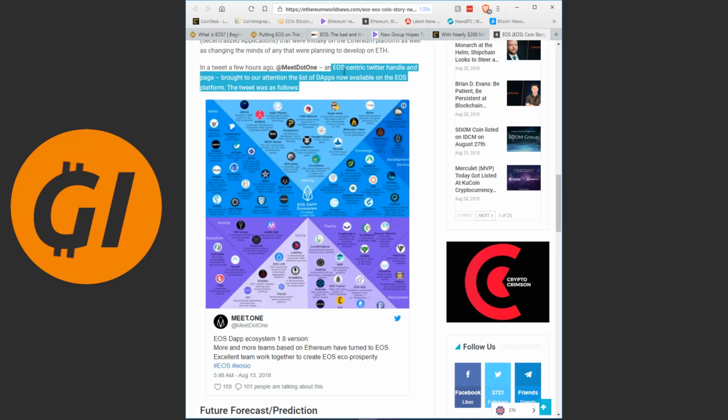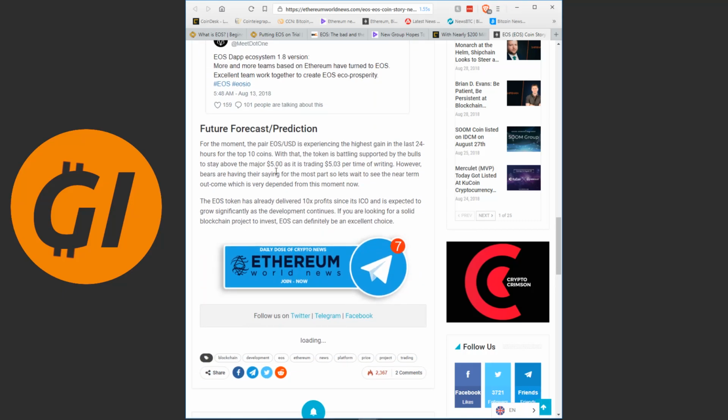We see a lot of drive to develop on top of this, a lot of devs are working with this, and if just one of these dApps on top of the EOS platform takes off, that means EOS as a whole will potentially take off. So they're talking here about how EOS has already had very high gains and how it has delivered 10 times profit since its ICO. And it says it's expected to grow significantly as development continues. They don't provide a source, they don't provide numbers, so take this with a grain of salt, but I agree here.